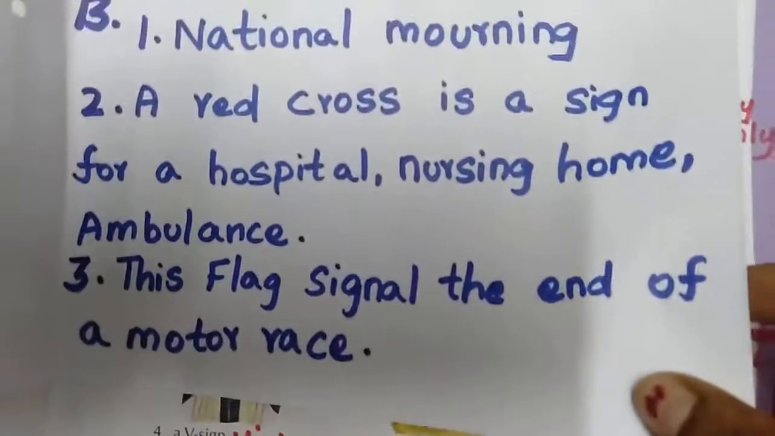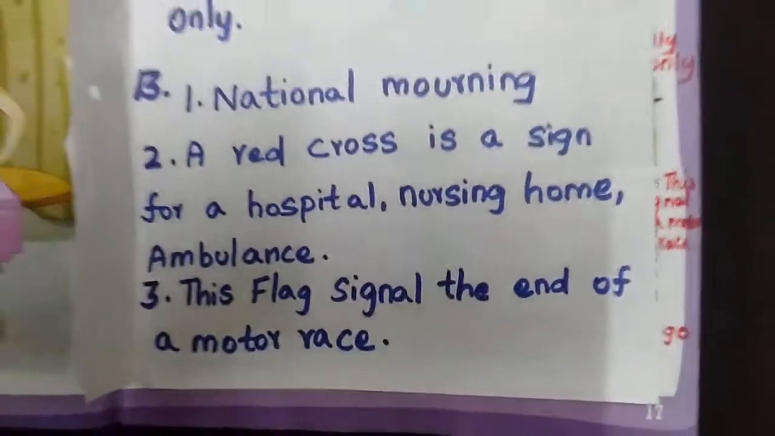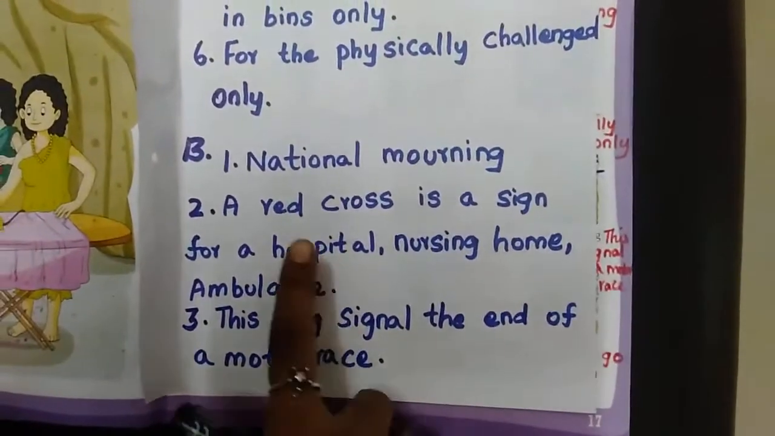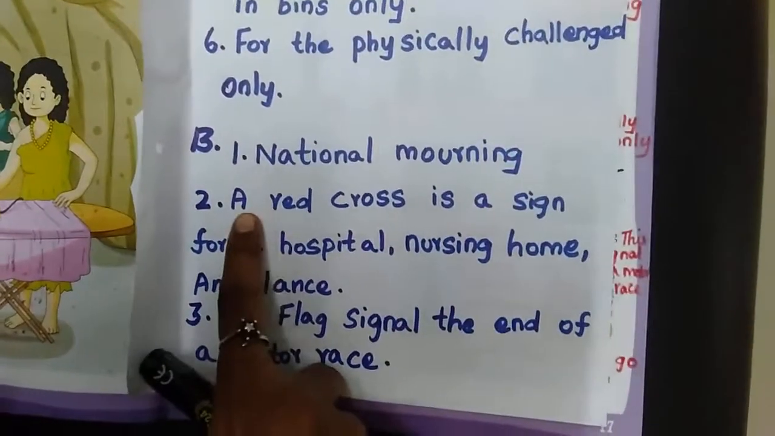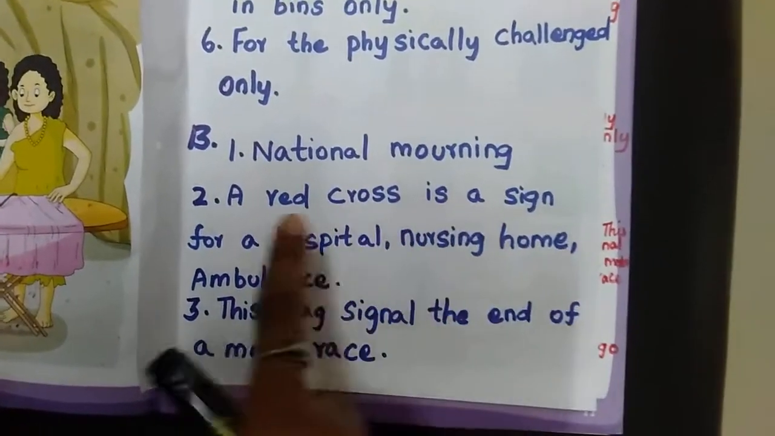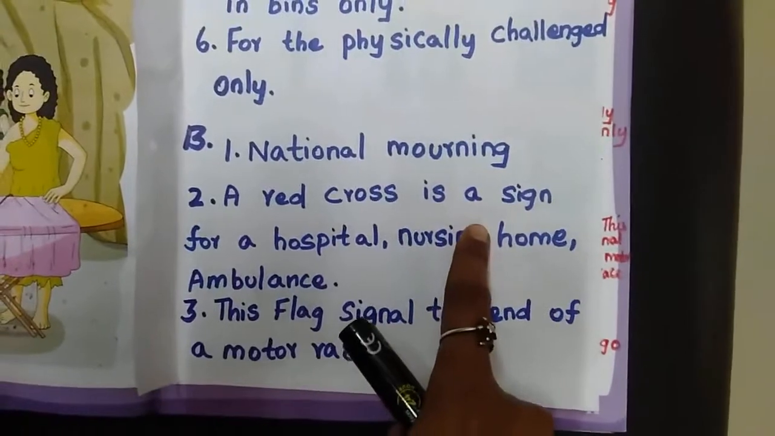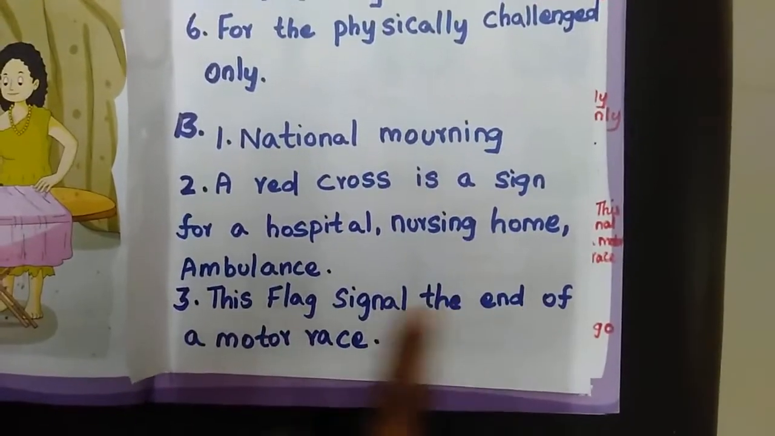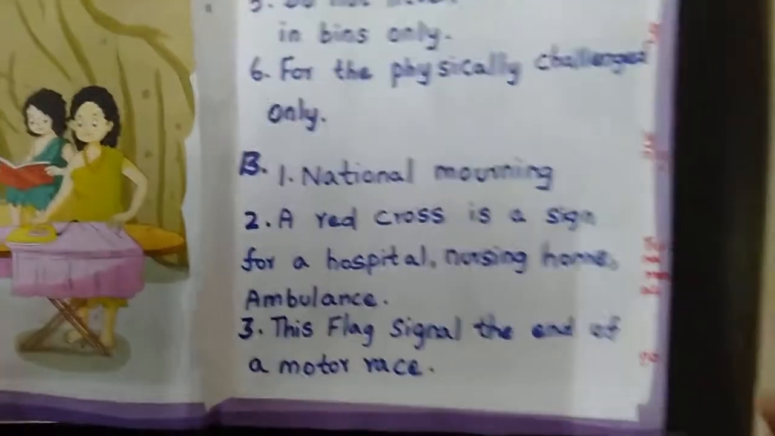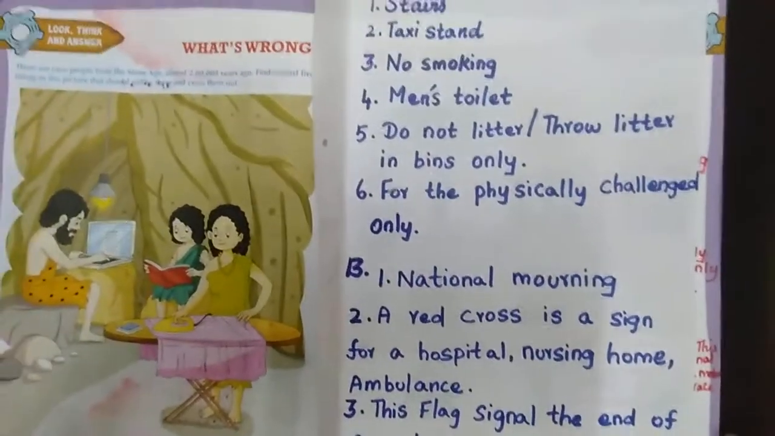Okay. So everyone completed these three? First one is National Morning. The next, a red cross is a sign for a hospital, nursing home, ambulance. Then this flag signals the end of a motor race. Everyone completed?